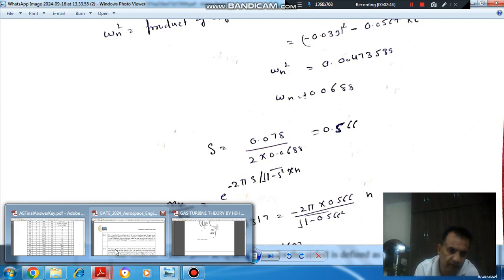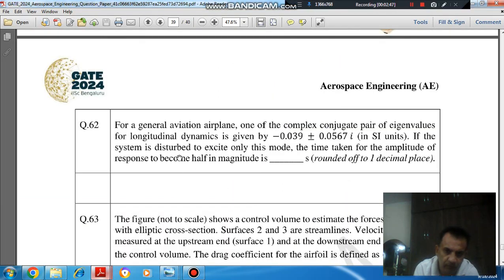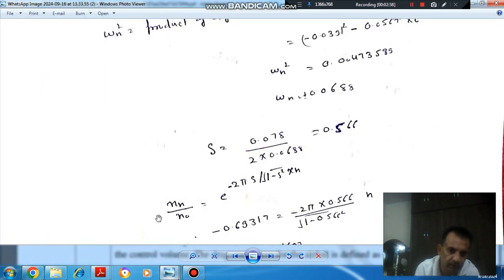So as it is given that the time taken for the amplitude of response to become half, it means x n by x naught is 1 by 2.